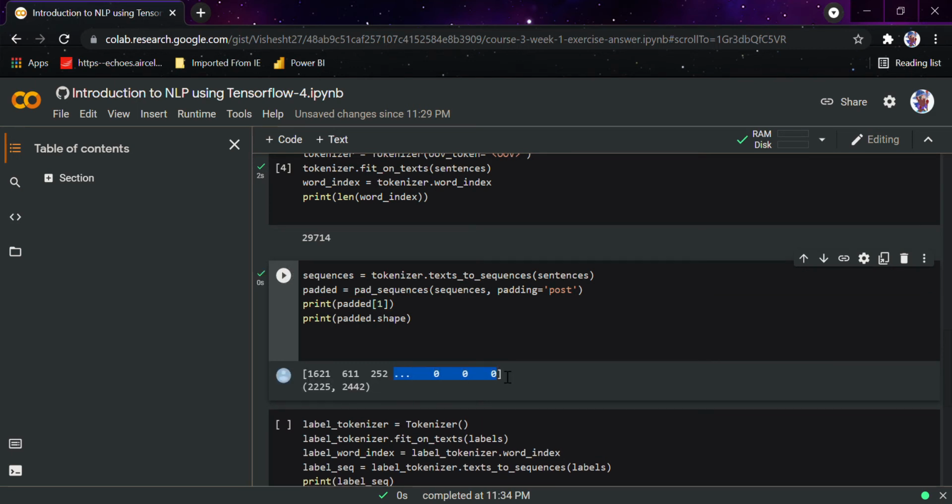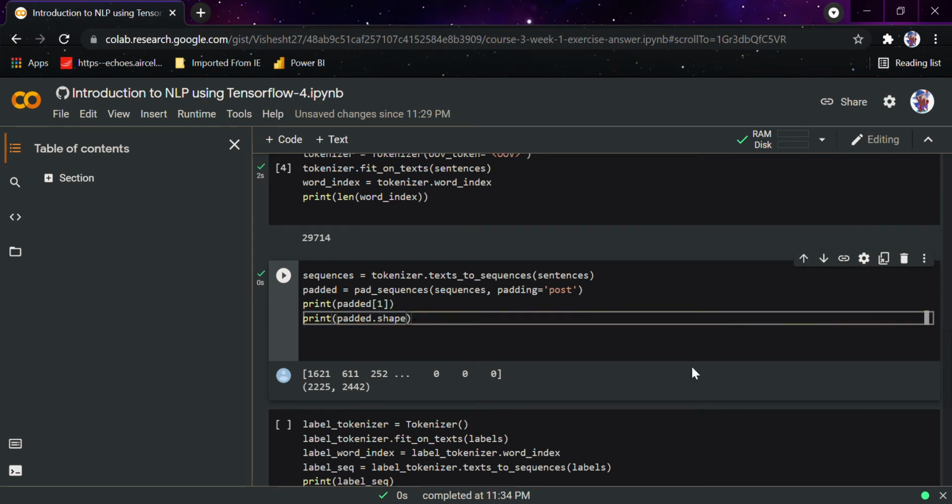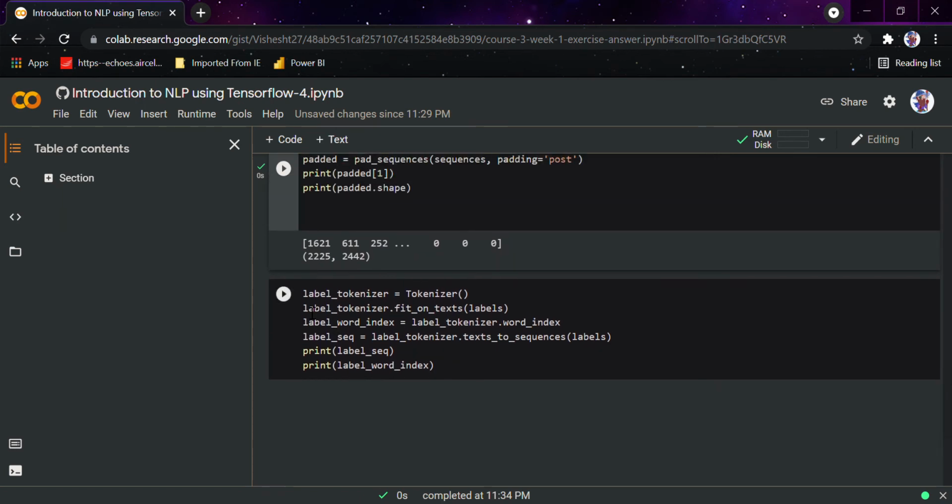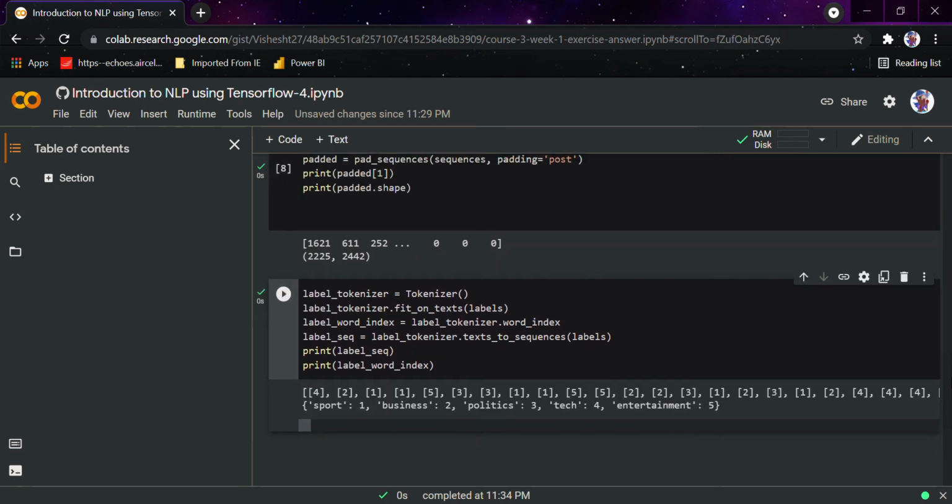This shows that it must have been a very big sentence, because obviously it's taking the sentence which has the highest length among all the available sentences in this dataset, and we're printing the shape, that is 2225 by 2442.